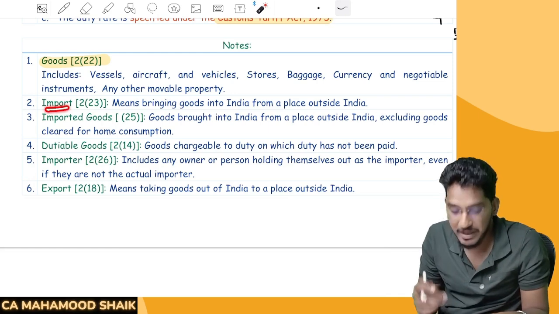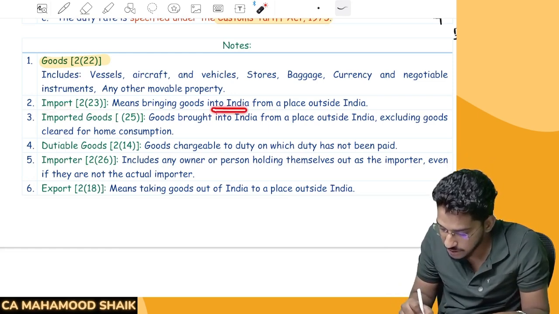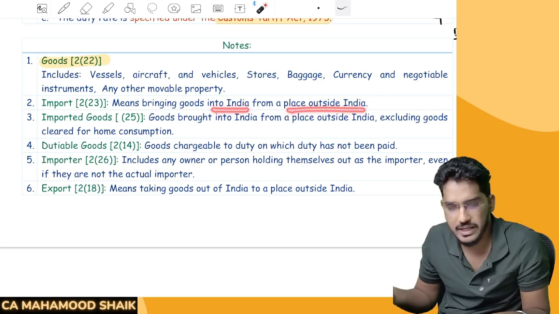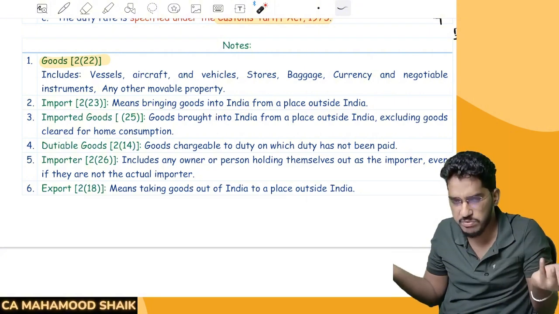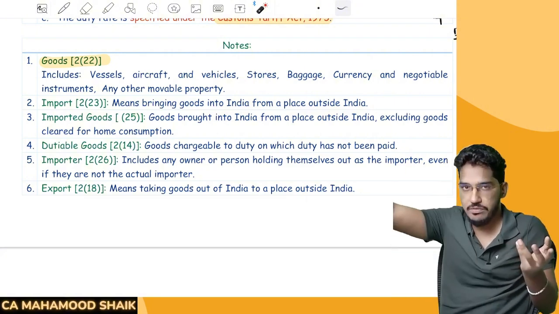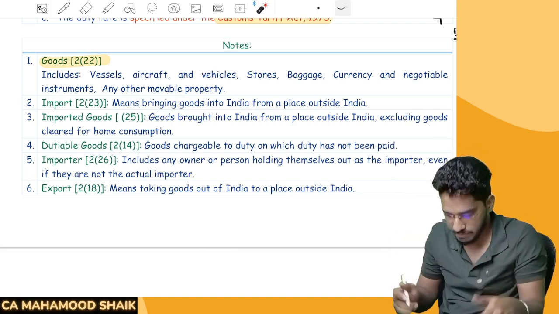Next, what do you mean by import? Import means bringing goods into India from a place outside India. Is there anything specific to know here? No, we all know it. From a place outside of India, you are bringing goods into India. That transaction, we call it import.